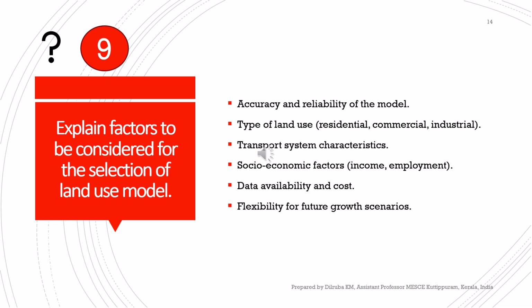The ninth question is, explain the factors to be considered for the selection of a land use model. There are different land use models. The factors are accuracy and reliability of the model, type of land use, transportation system characteristics, socio-economic factors like income, employment, and age groups, data availability and cost, and flexibility for future growth scenarios. So these are the factors which should be considered before selecting any land use model.